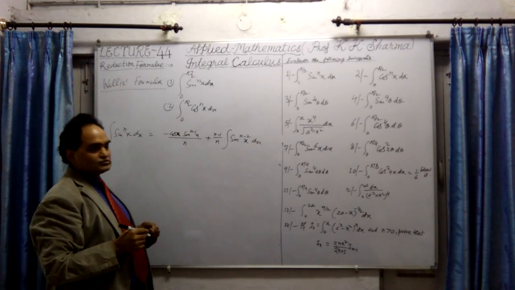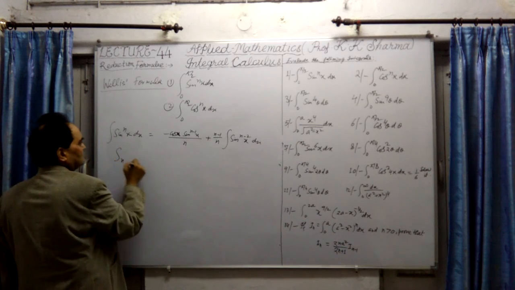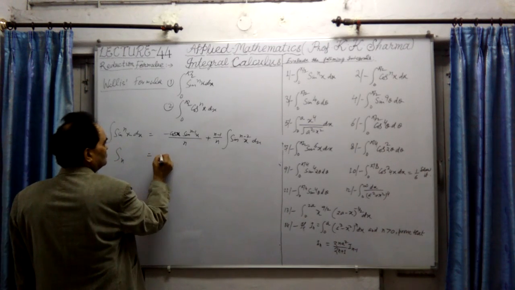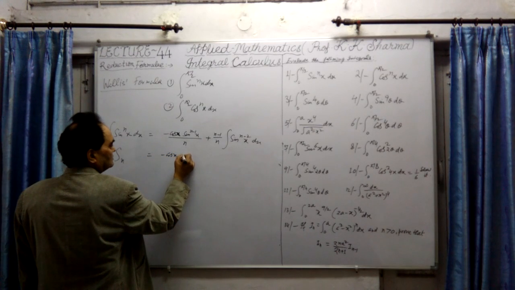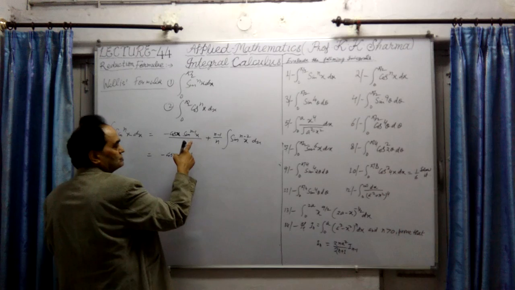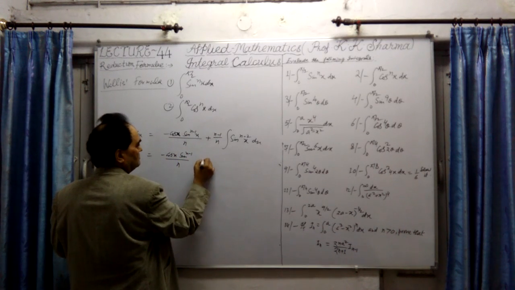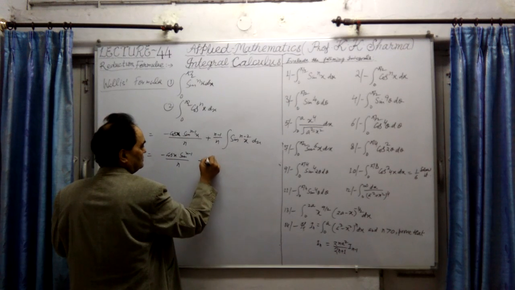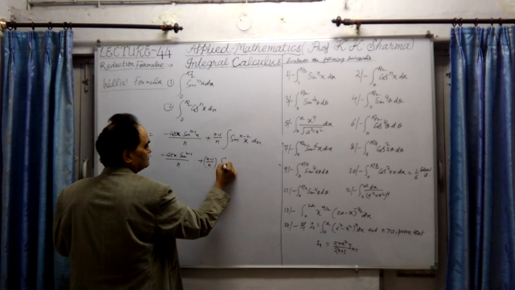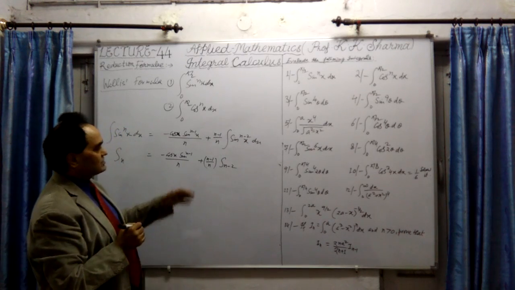This was there. Symbolically we can write this as Sn equal to minus cos x sine n minus 1 x by n plus n minus 1 upon n times Sn minus 2.